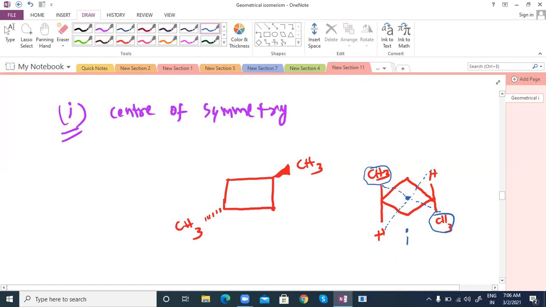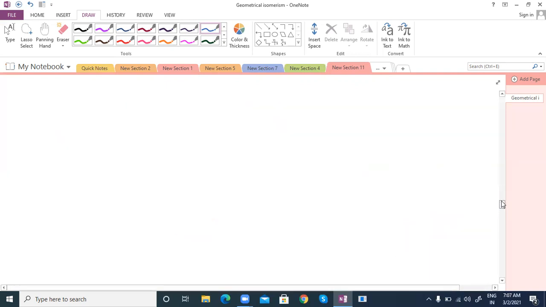It is defined as a point from which lines drawn on one side and produced to an equal distance on the other side will meet identical points in the molecule. Those have a plane of symmetry. I think it has a plane of symmetry only. Now, this is anyway a chiral molecule. We are trying with another molecule.